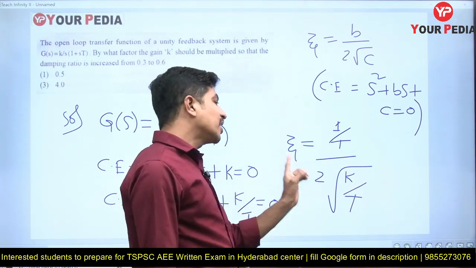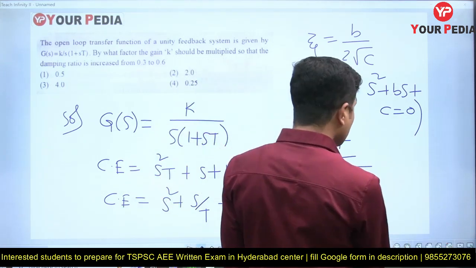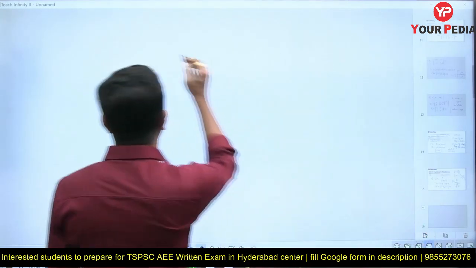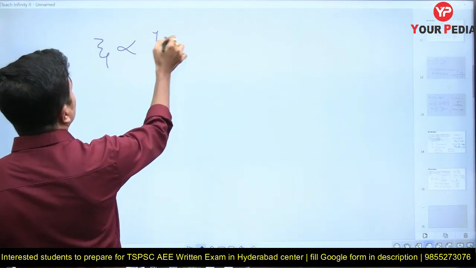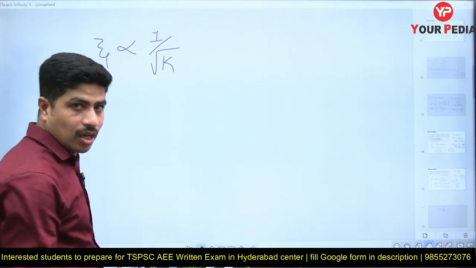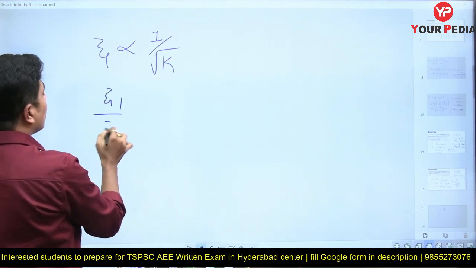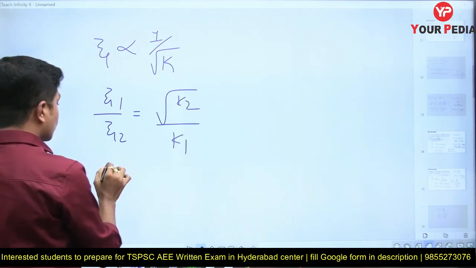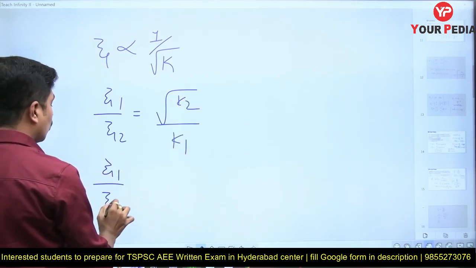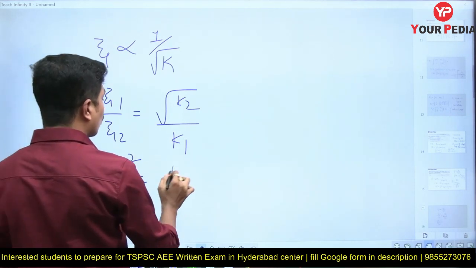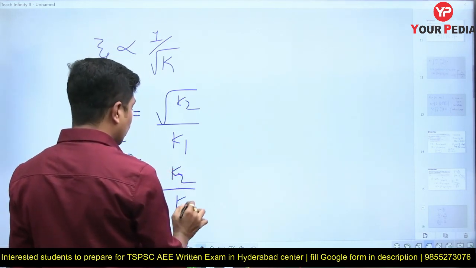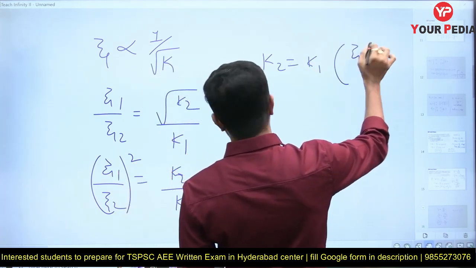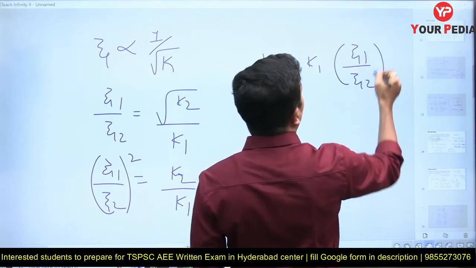So I can tell you one thing, that zeta is inversely proportional to root k. Now from this one, zeta 1 by zeta 2 is equal to under root of k2 by k1. So zeta 1 by zeta 2 whole square is equal to k2 by k1. So k2 is equal to k1 into zeta 1 by zeta 2 whole square.